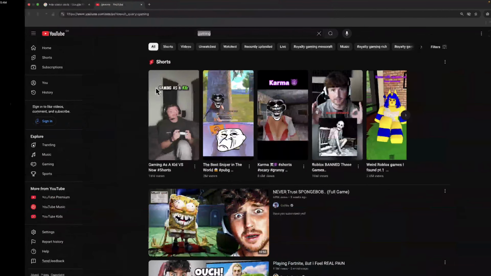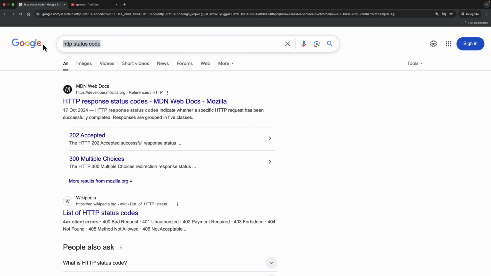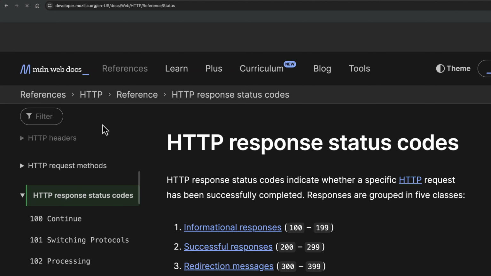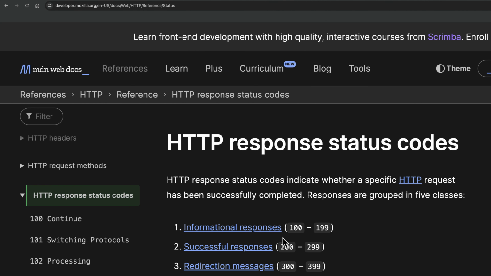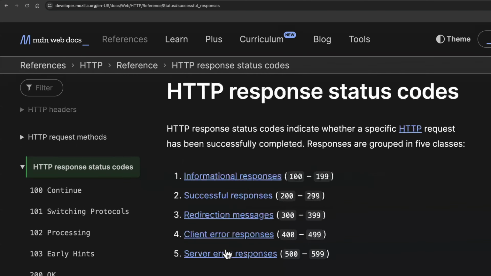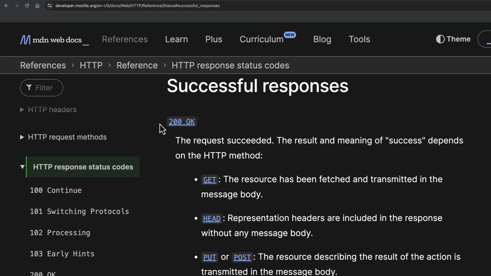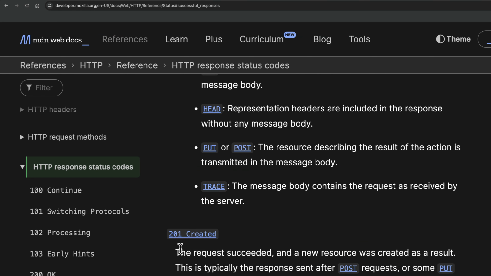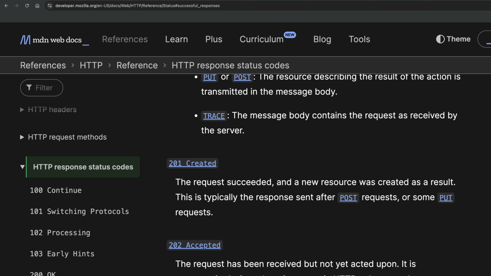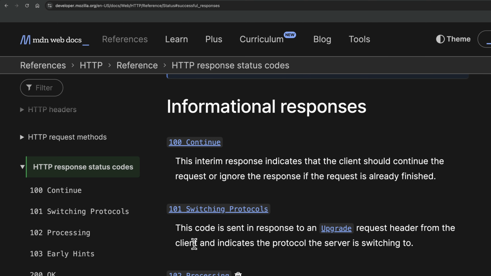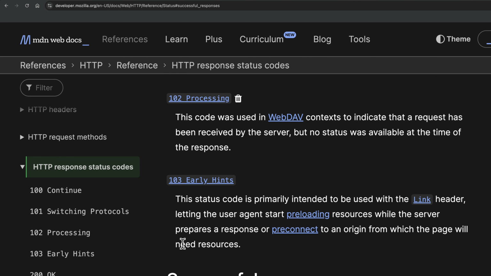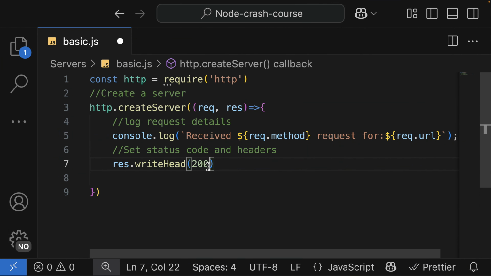If you Google or search for HTTP status code here, let's visit the official website, which is MDN. We have 100 up to 199, that is informational, then successful, and we are using the successful responses. If I open that, we have 200, which means OK. 201 means created. 202 means accepted. As you become more experienced in backend development, these status codes will come in handy. So now, this is my status code, which means everything went well.